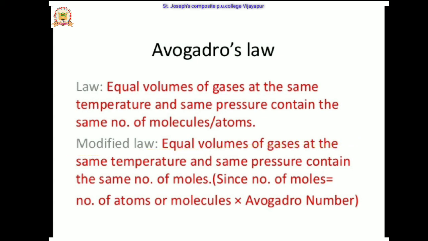Then the modified law is that equal volumes of gases at the same temperature and the same pressure should contain the same number of moles. The number of moles is equal to the number of atoms or molecules divided by the Avogadro number. Otherwise, the number of moles can be calculated by given weight divided by molar mass.